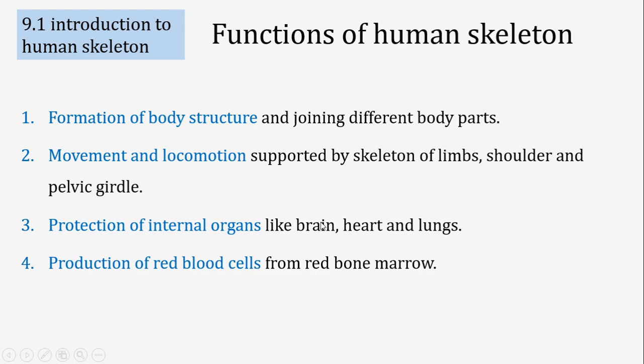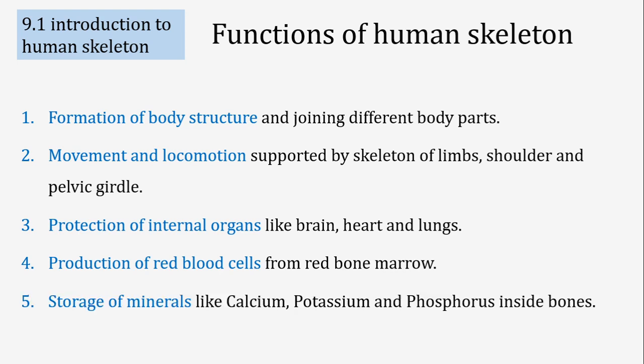The human skeleton also provides the site of production of red blood cells, because in the later discussions we will know that inside the bones of the human skeleton there are parts called red bone marrow, from which red blood cells are produced, and also in the bones there is yellow bone marrow from which white blood cells and platelets are also produced. And these bones also store calcium,